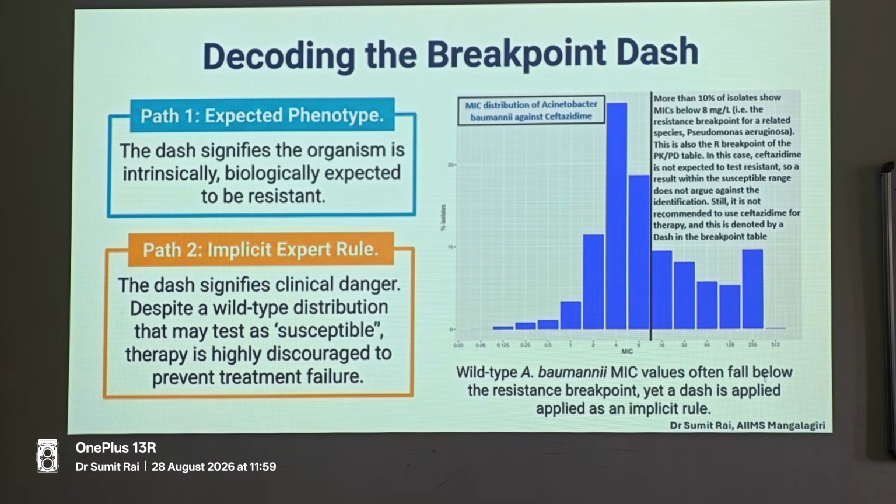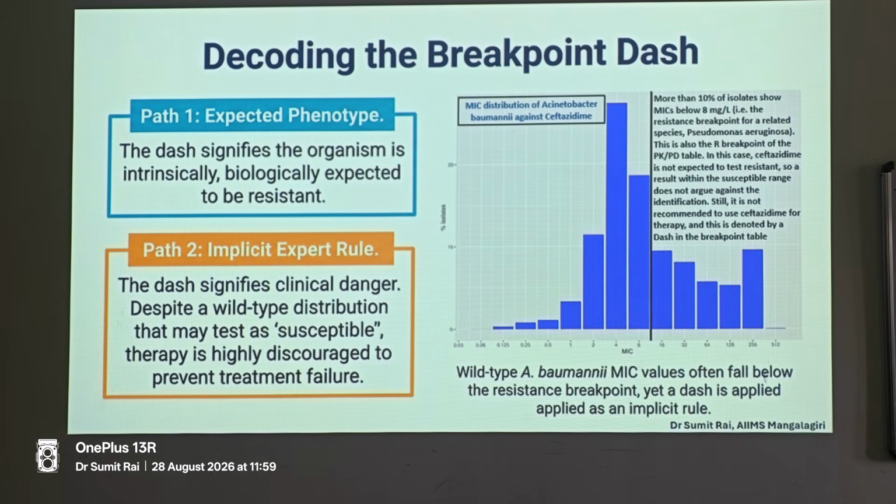Now if you decode the breakpoint dash, I said there are mainly two parts. Expected phenotype: the dash signifies the organism is intrinsically and biologically expected to be resistant. And the implicit expert rule is that the dash signifies clinical danger despite a wild type distribution that may test as susceptible but is highly discouraged, which is the reason why many of the breakpoints have been removed for Burkholderia cepacia, because there might be an absence of clinical breakpoints, but ECOFF breakpoints might still exist.